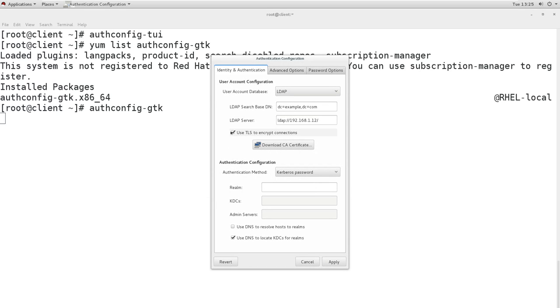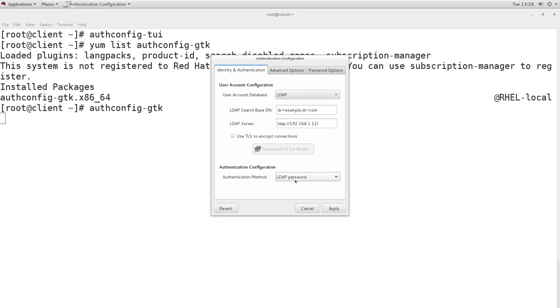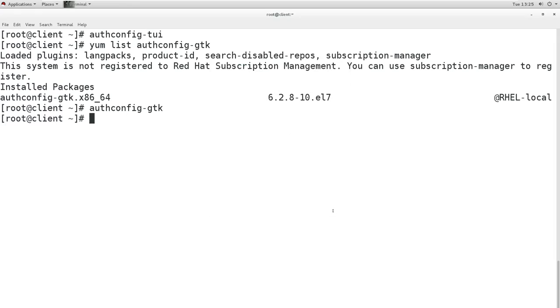Then for the password authentication configuration, we can use Kerberos password, but if you use Kerberos, then you have to configure the Kerberos server first. Kerberos server, KDC, and admin server, and whatever, you have to mention all this information. But we haven't configured Kerberos, so we'll use normal LDAP password. And apply. So that is what we have already configured. Either you can configure it from here, or you can configure it from here.